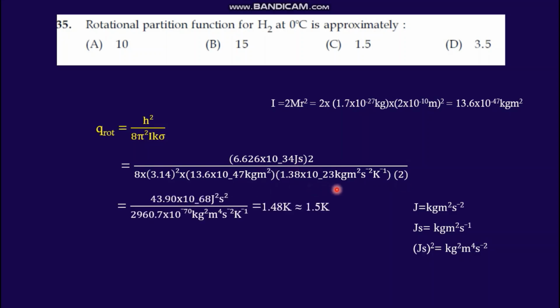And we have the conversion. Here joule second is there, here kilogram is there. Joule means it is Newton meter, or we can write as kilogram meter square second raised to minus 2. Joule second means kilogram meter square second raised to minus 1. Joule second square here we have written. So joule second square means kilogram square meter raised to 4 second raised to minus 2. That means this is also J square S square. So we can cut these two values and we are getting an answer of 1.5 Kelvin.